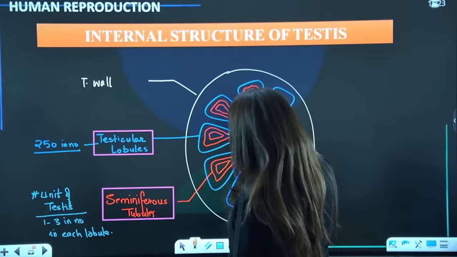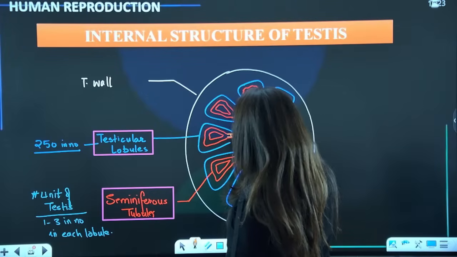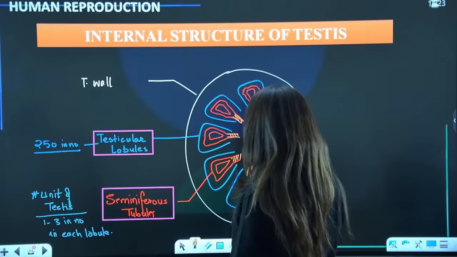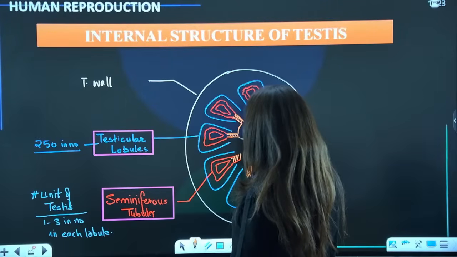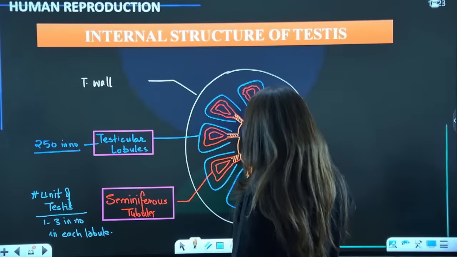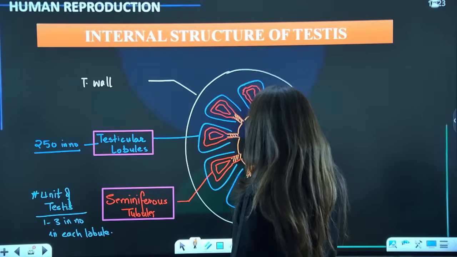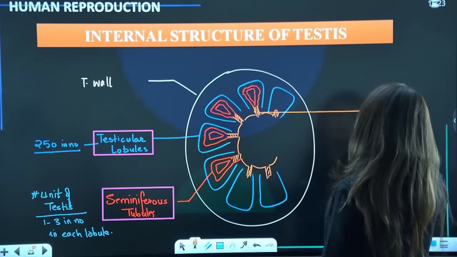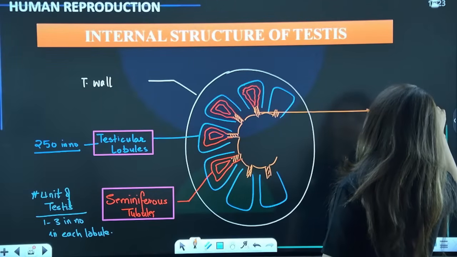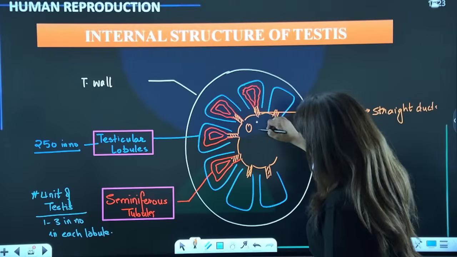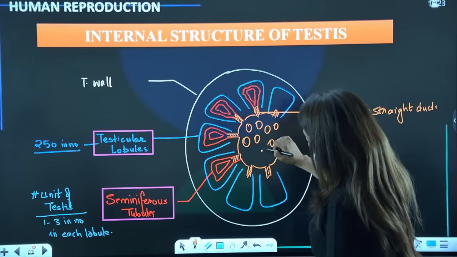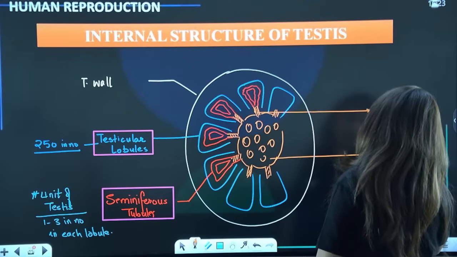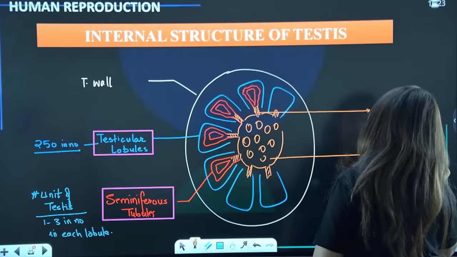Right? So guys, now ahead of this we have these straight ducts. Starting from the seminiferous tubules, we have these straight ducts. Is that clear? Now these straight ducts will all open up in this network and form this network of ducts known as rete testis.